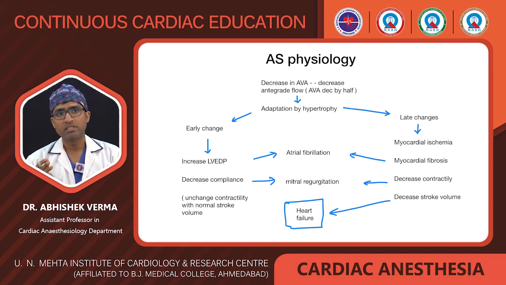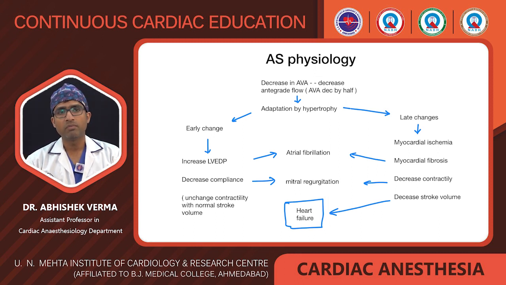But in these cases of aortic stenosis with increased LV EDP, the atrial kick is now more important. It will provide 70 to 80% of the filling of the LV, so atrial kick is very important. If it is lost, the patient may become unstable, and this instability leads to heart failure.